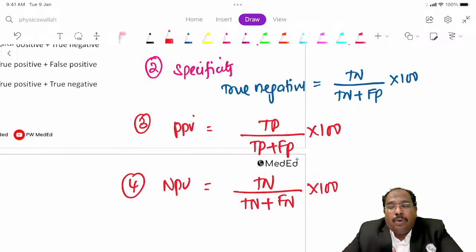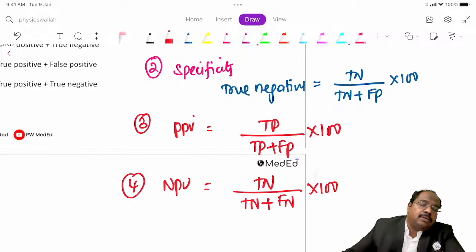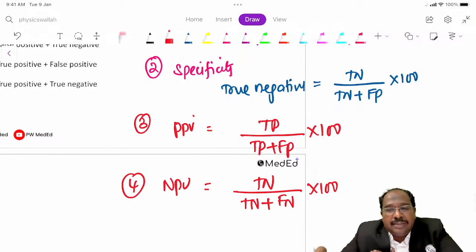Now, the question here is sensitivity is 90%. What do you mean by that? Out of 100 diseased people, the screening test is able to identify 90% of the people. It can tell that out of 100, 90% have the disease. For the remaining 10%, even though they have the disease, it will show negative.